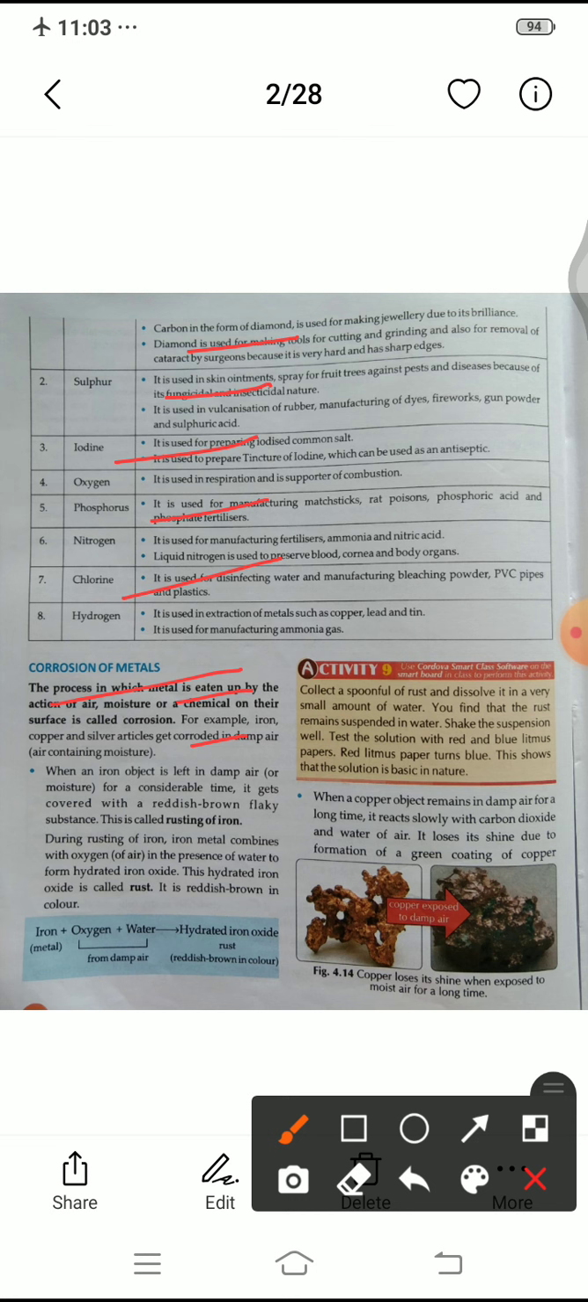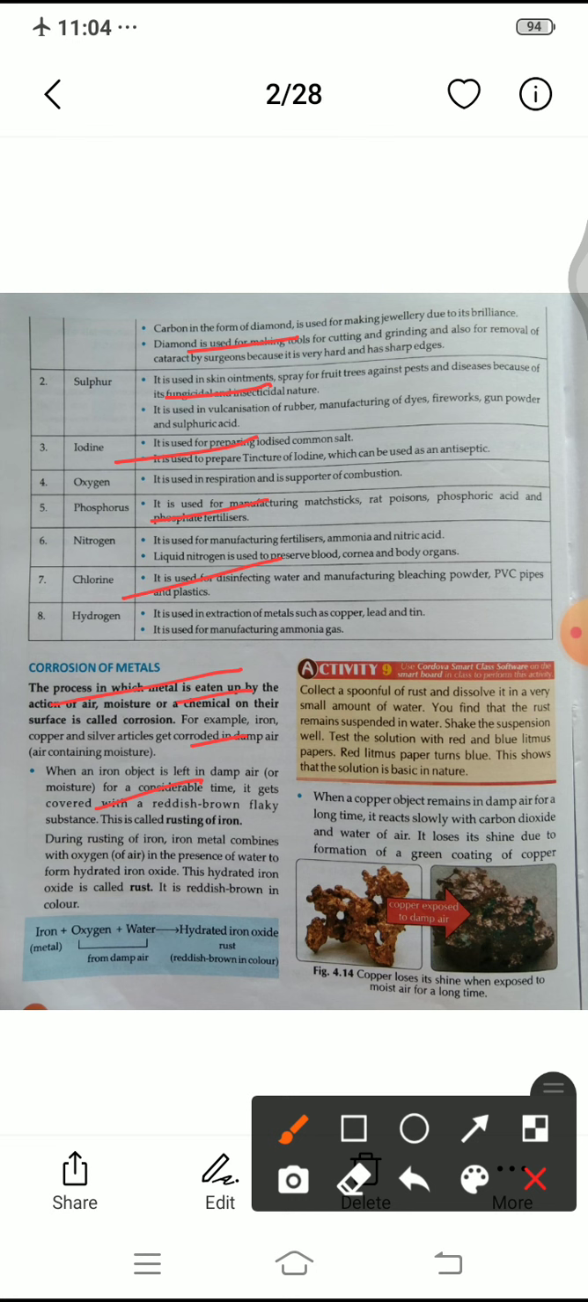The moist air is known as the damp air. When an iron object is left in damp air for a considerable time, sometimes it gets covered with a reddish brown flaky substance. That reddish brown substance is known as the rusting of iron.